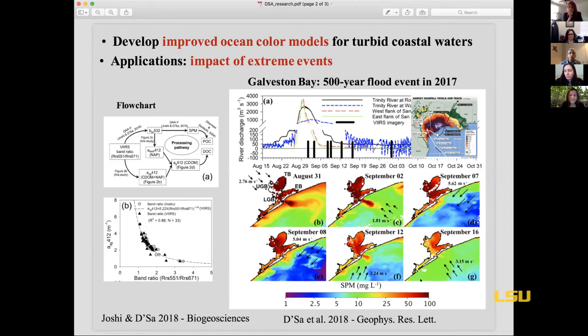to assess extreme events. This is a flow chart that shows some of the algorithms we use to get estimates of POC and SPM. We applied that to Galveston Bay, where we studied a 500-year flood event in 2017 following Hurricane Harvey. As you can see, river discharge increased from 50 cubic meters to about 4,000 cubic meters. So we used a series of satellite imagery, as you can see here, and we calculated the fluxes of material associated with the storm.